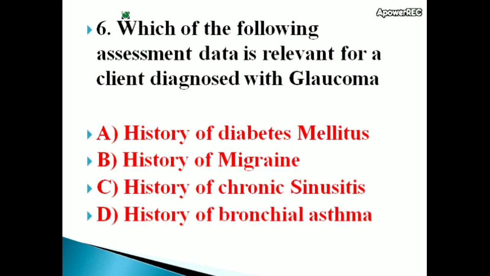Next question, which of the following assessment data is relevant for a client diagnosed with glaucoma? Options: history of diabetes mellitus, history of migraine, history of chronic sinusitis, history of bronchial asthma. Correct answer is history of diabetes mellitus. Diabetes mellitus is a risk factor of glaucoma. Patients with diabetes mellitus may have a chance of developing glaucoma at a later stage.